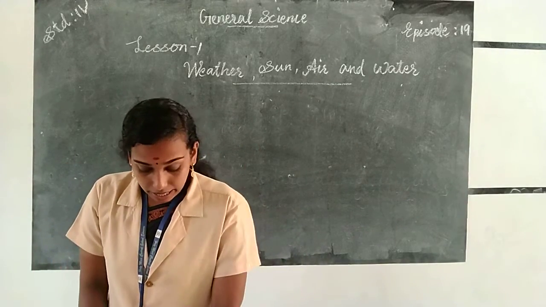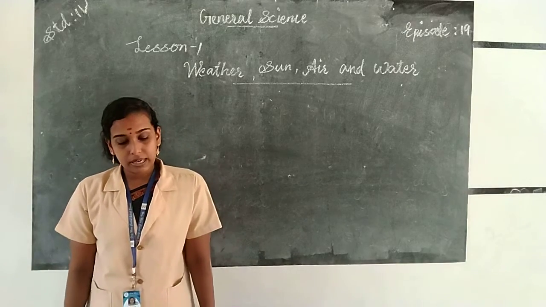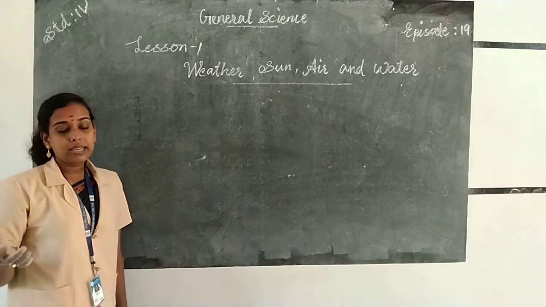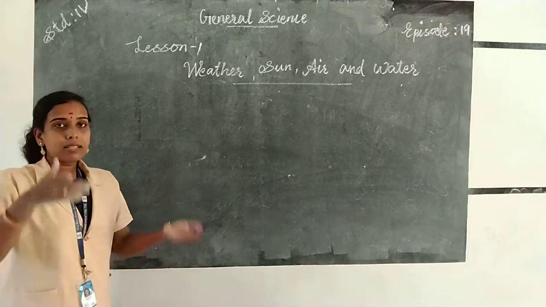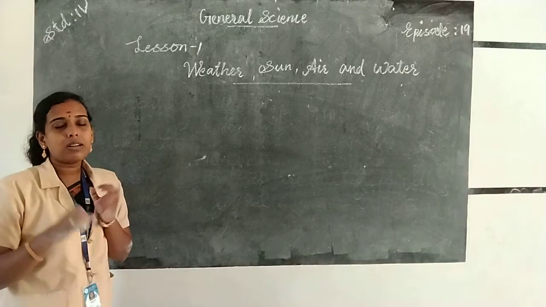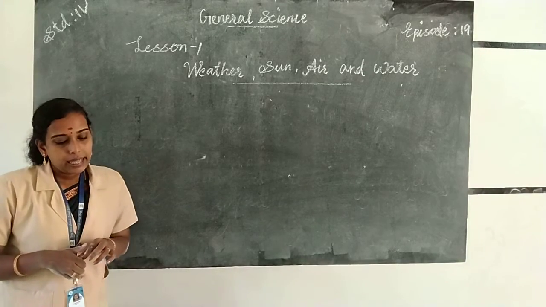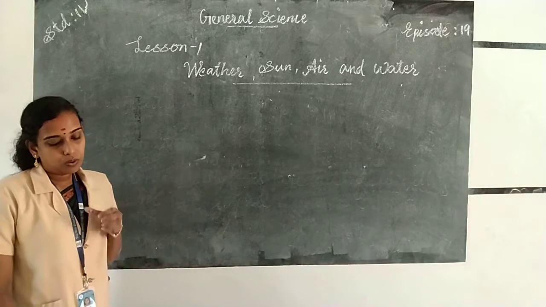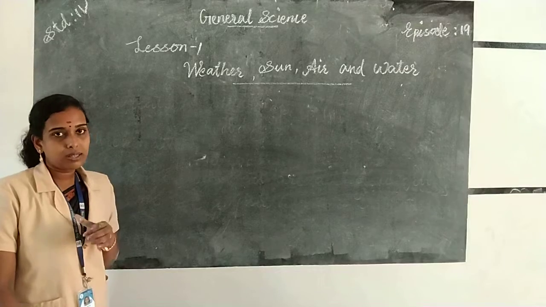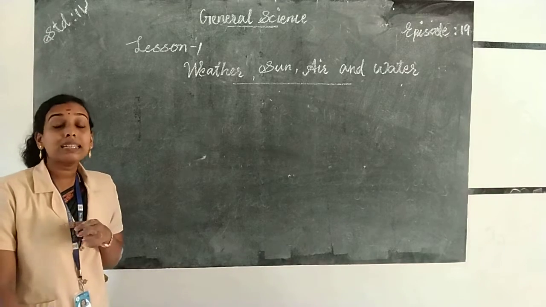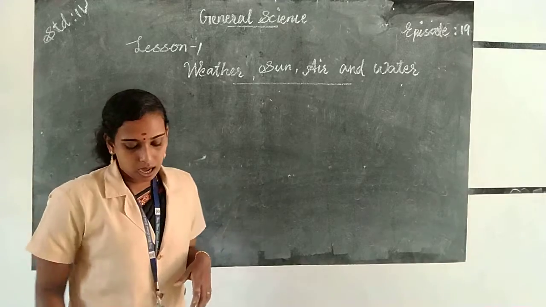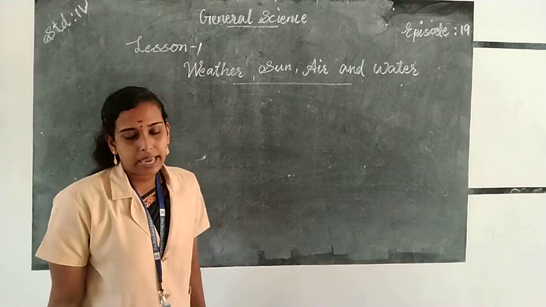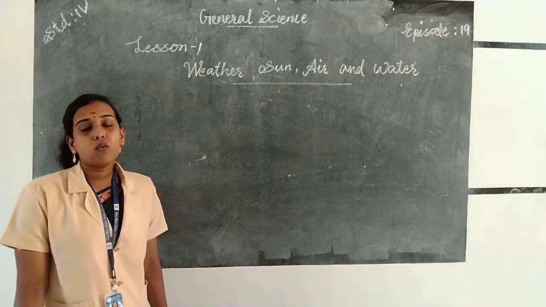Next one is underground water. Underground water means when it rains, some rainwater is absorbed by the soil and it goes under the ground, and the water present under the ground is called underground water. Then water level. The level of the underground water at any place is known as water level or water table.